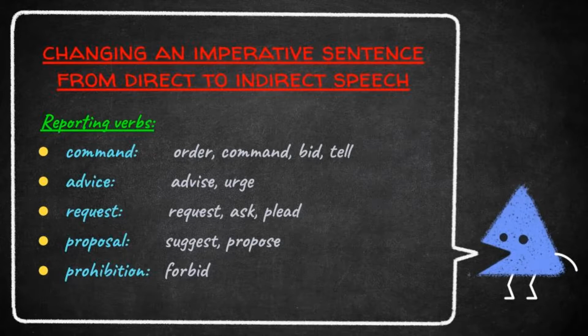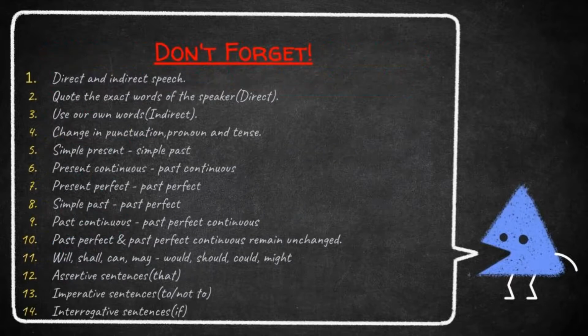Let's move to the fourth one. For proposal, we can use verbs like suggest or propose. Propose means a suggestion or recommending a plan. Okay. Let's move to the last one. For prohibition, we can use a verb like forbid. Forbid means refuse to allow or not giving permission. Students, now we came to an end.